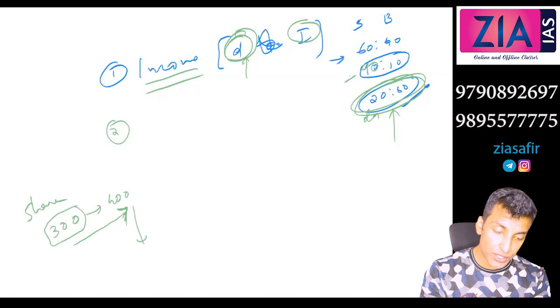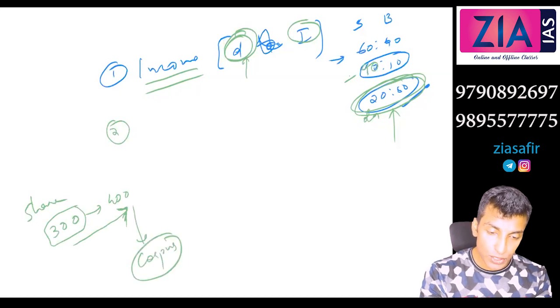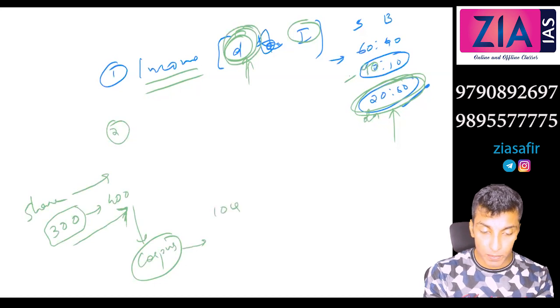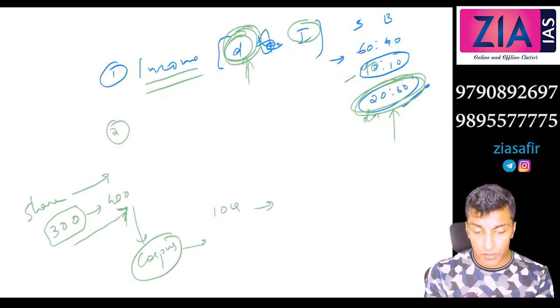When the share value changes, the entire corpus will change. The dividend is actually a different thing, that is a profit of the company. Apart from that, the share value will also change. So the corpus will change. Let's suppose 10 crore was the initial corpus and now it is, let's say, 12 crore.